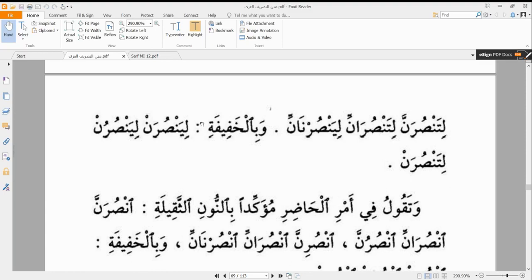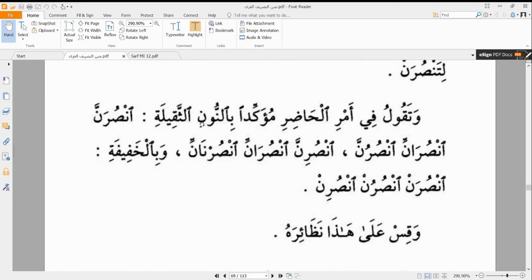So let's just go through the remaining of the notes. The textbook says: وتقول في أمر الحاضر مؤكدا بنون الثقيلة. So we are talking about the amr of somebody who is present with nun ta'kid al-thaqila. Like I said, we remove our harf al-mudara'a and replace it with hamzat al-wasl.